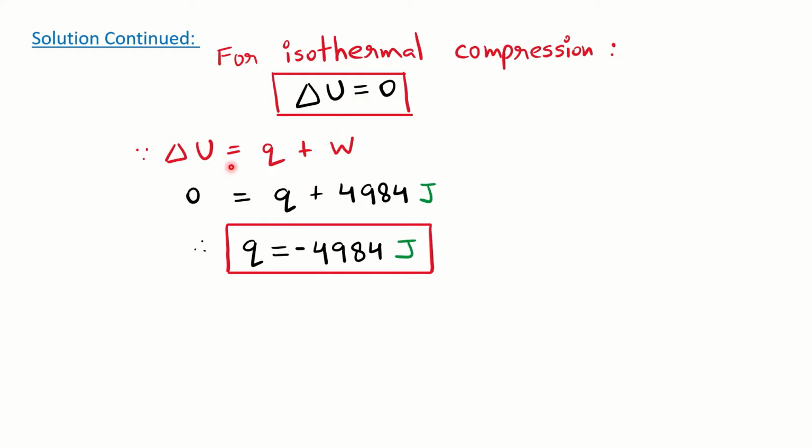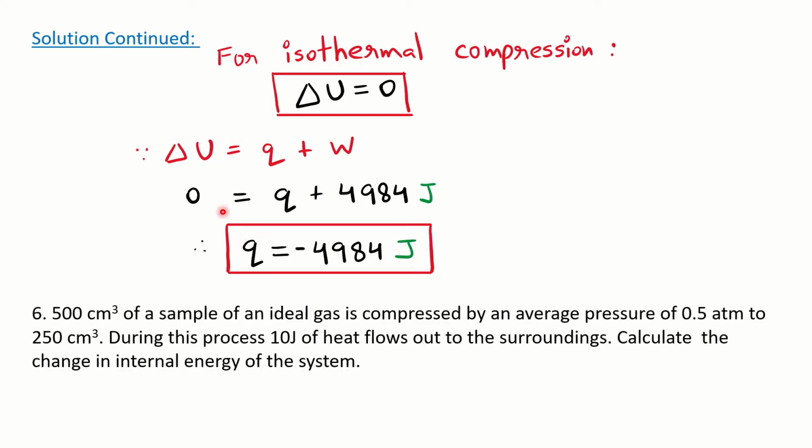And finally, you can put del U is equal to Q plus W. Internal energy is 0, Q we have to find out, W you already calculated. The heat is negative 4984 joule. I hope you are understanding all these problems and the terminology.